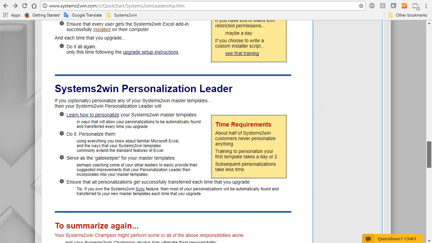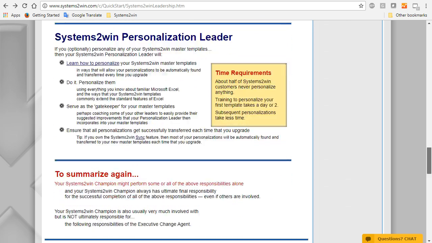And in a larger organization, you might even designate someone to perform the role of personalization leader, if and when you choose to personalize any of your master templates in ways that your personalizations will be automatically found and transferred each time that you upgrade in the future. And I'm going to say that about 90% of our customers never do this. They use the templates the way that they are without personalization. And if you do personalize, it often is the same person. It's the Systems to Win champion who plays both roles.